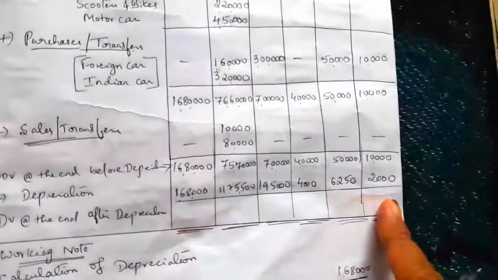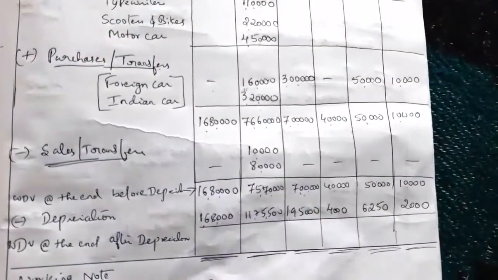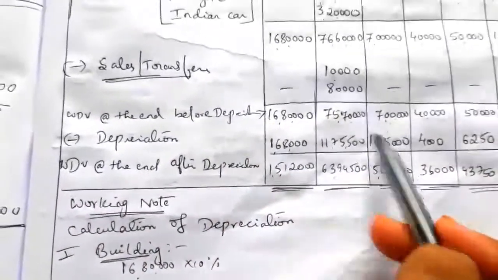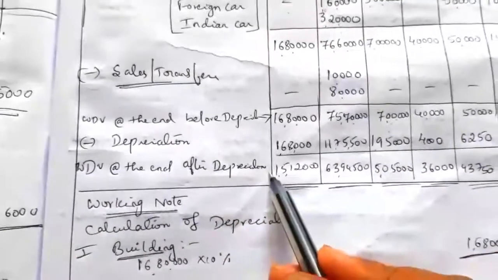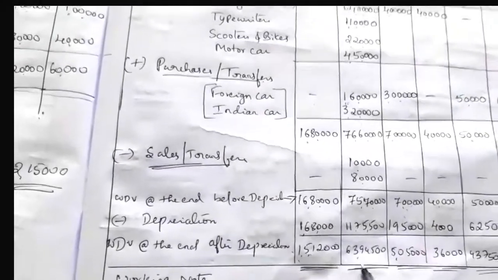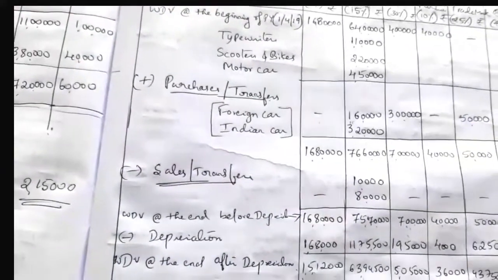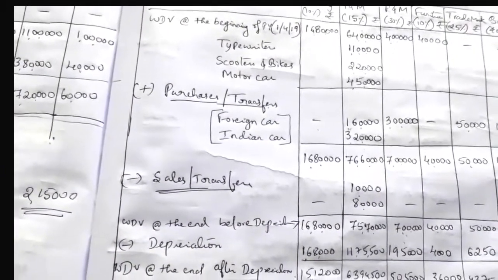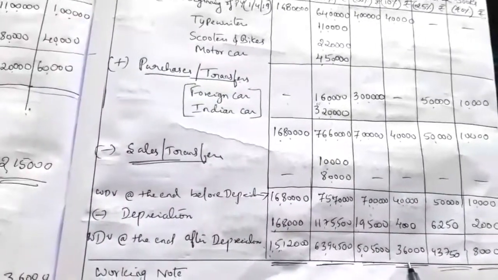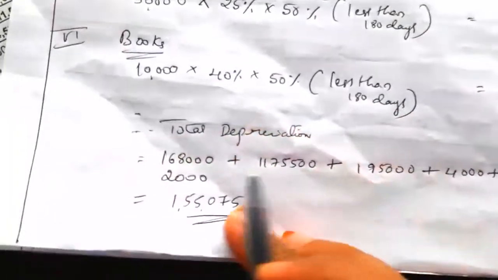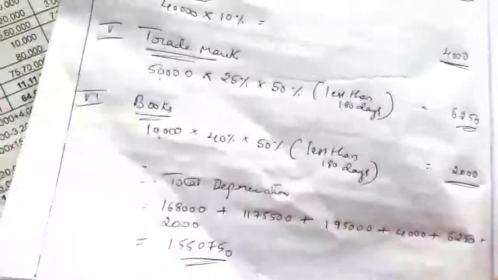Next, calculate the balance, the written down value at the end, and also the total depreciation. From the written down value before depreciation, deduct the depreciation value and you will get the written down value at the end after depreciation. Building 15,12,000, plant and machinery rated 15% 63,94,500, plant and machinery 30% 5,05,000, furniture 36,000, trademark 43,750, and books 8,000. And the total depreciation is the sum of all the depreciation. So this is about this illustration.